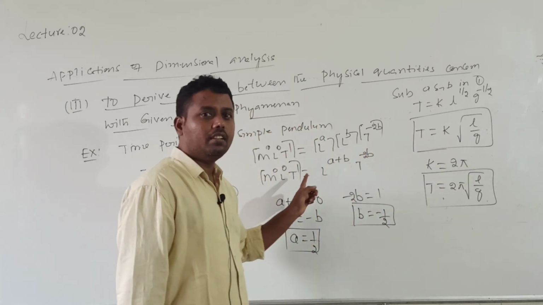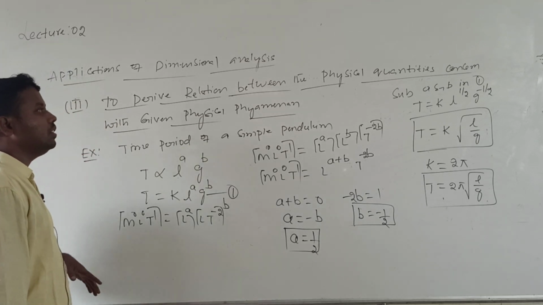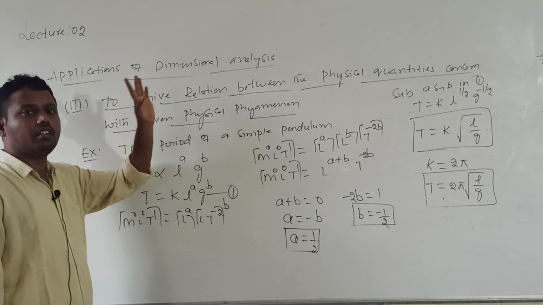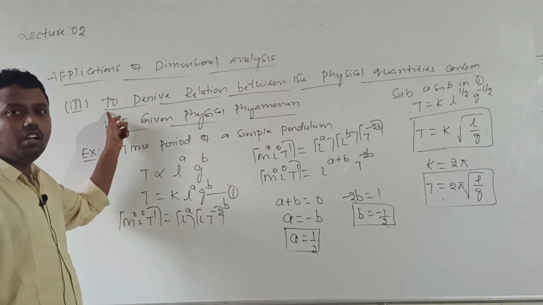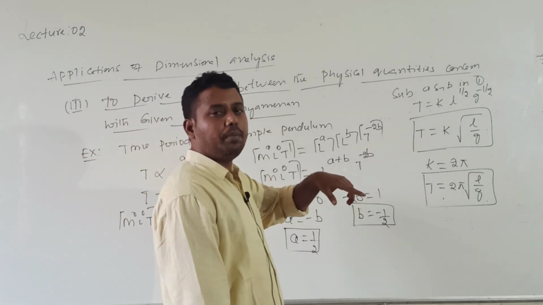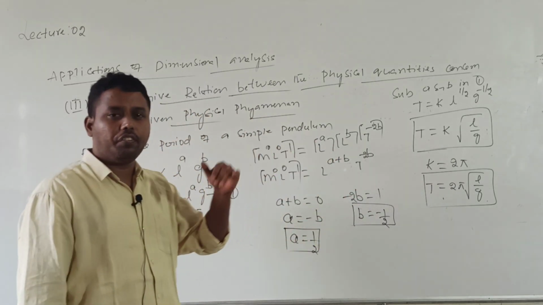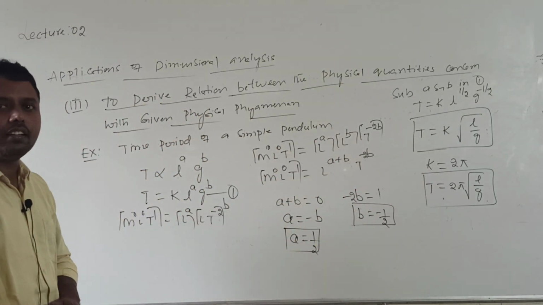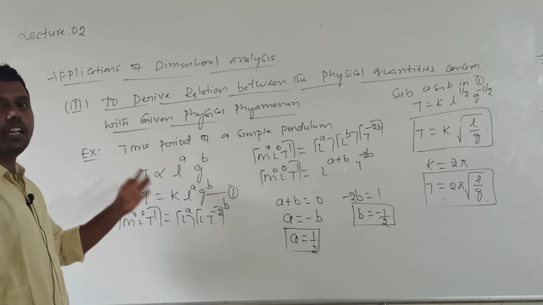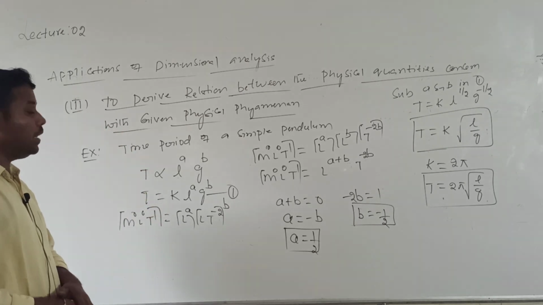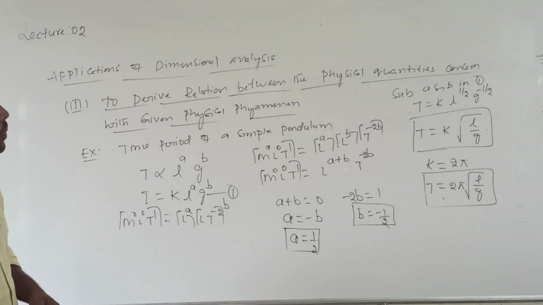Okay? So this is the third application of dimensional analysis. What is this application? To derive the relation between the physical quantities concerned with a physical phenomenon. And this is regarding the 3 applications. But here also one problem is there.